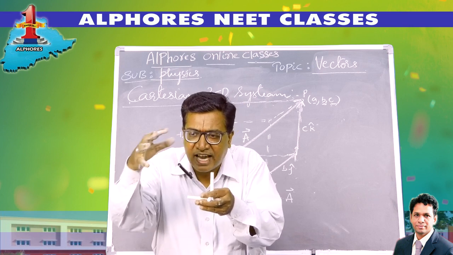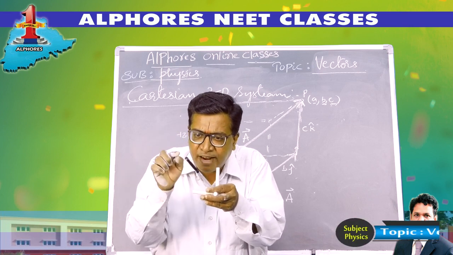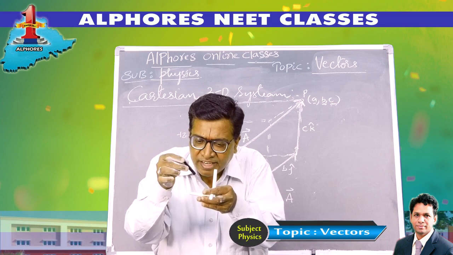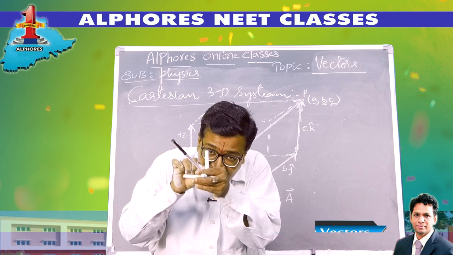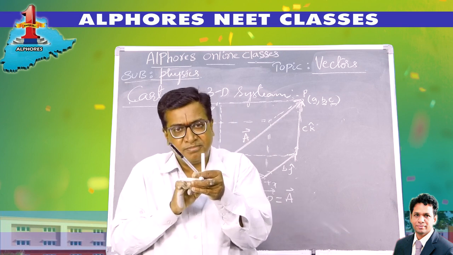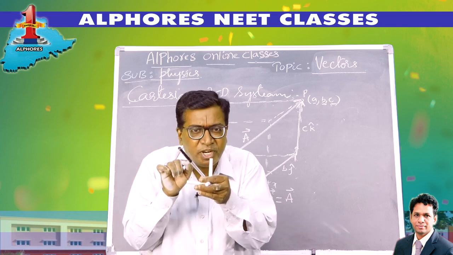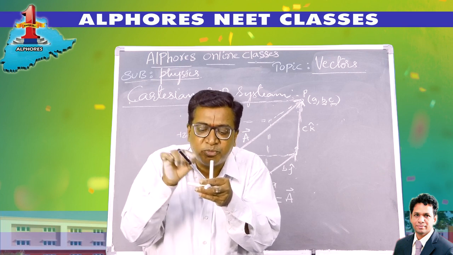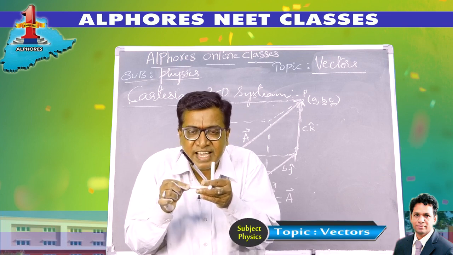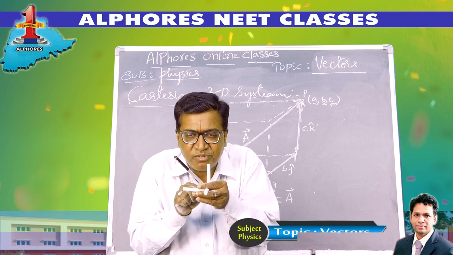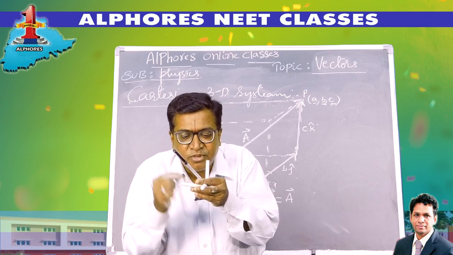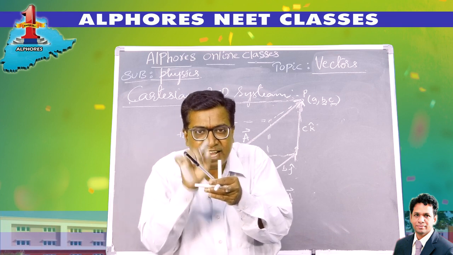Let's suppose this is the Cartesian 3D frame. Now the vector which joins the origin to point P represents the position vector, the vector which represents the position of the point from the origin. I have assigned the unit vector along the x-axis as i cap, along the y-axis as j cap, along the z-axis as k cap.